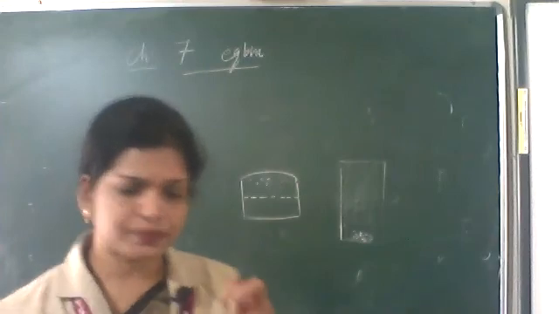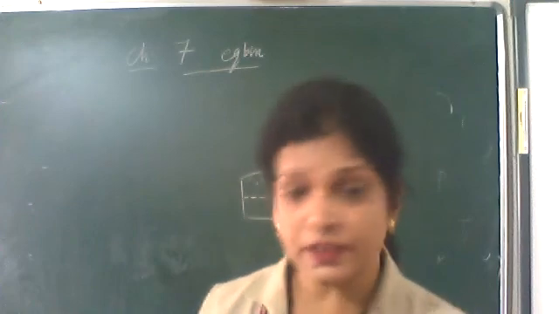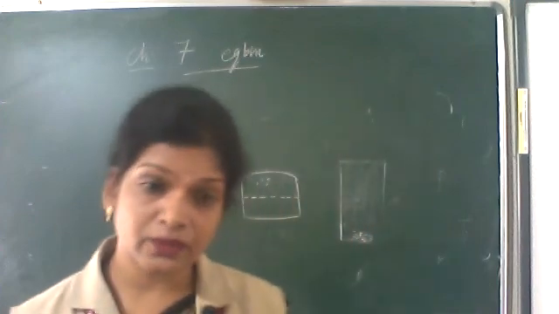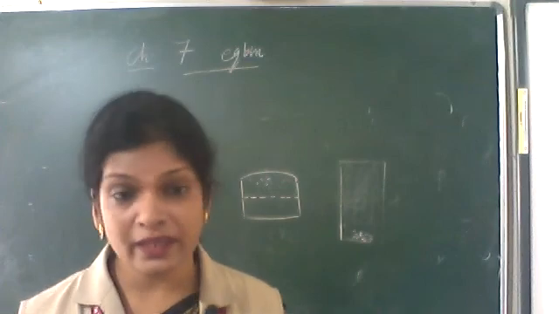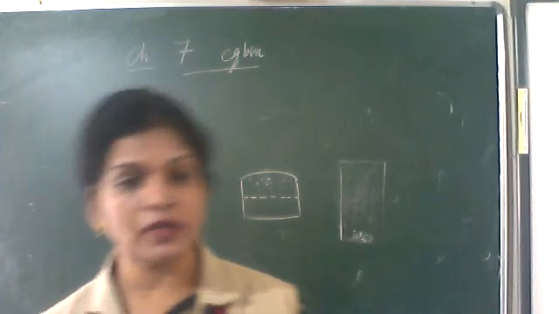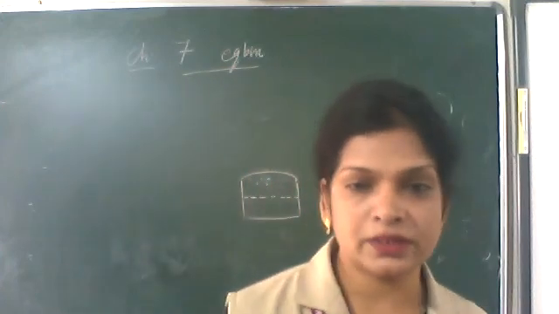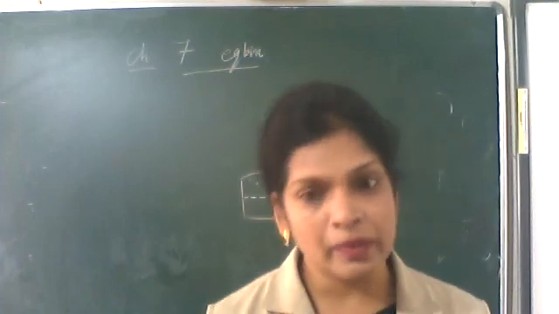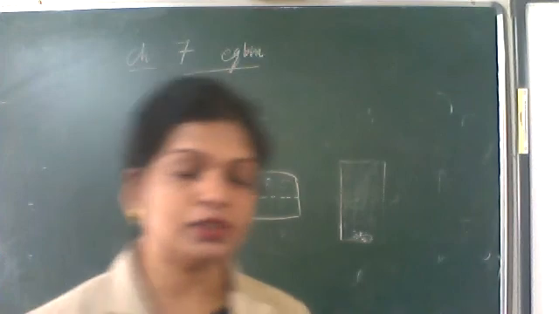When you put solid ice at 0 degrees Celsius in water at 0 degrees Celsius, again there is an equilibrium. Some solid molecules are getting converted into the liquid state, and some liquid molecules are getting converted into the solid state. This is a dynamic equilibrium, where both are taking place.